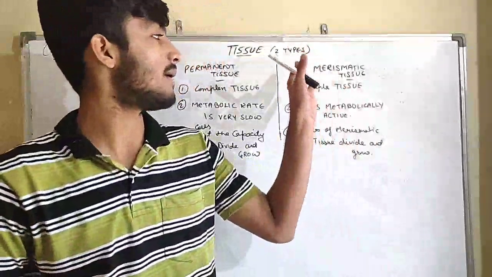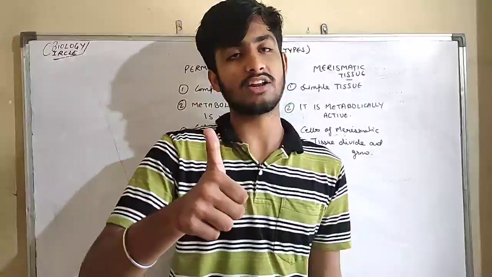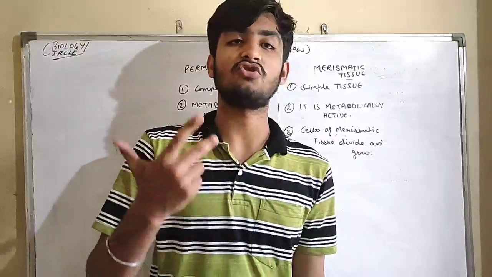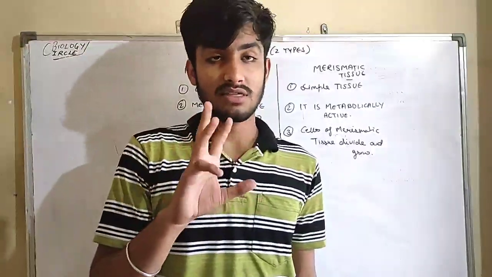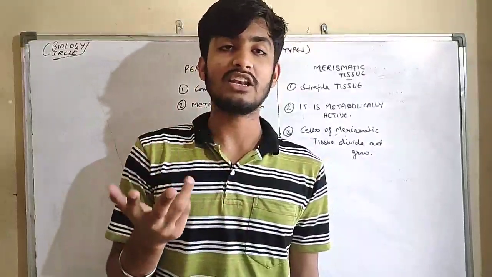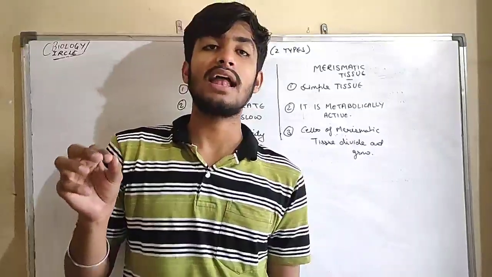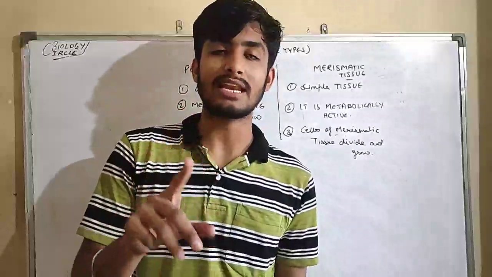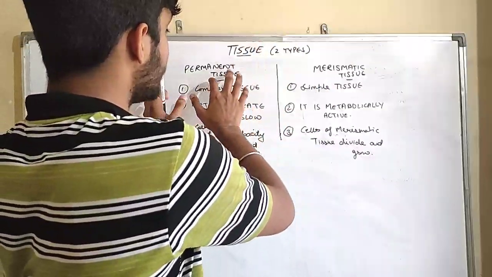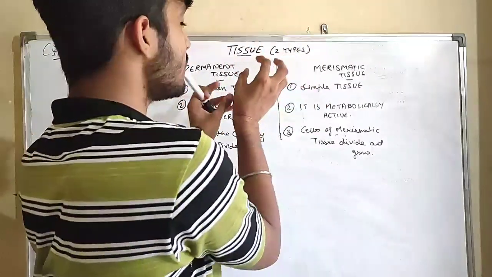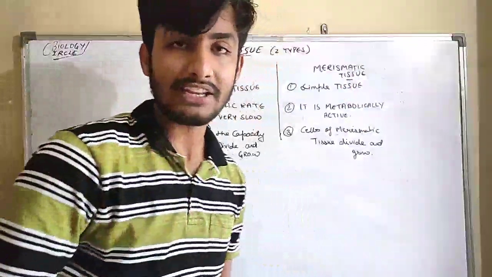Now let's come back to permanent tissue. Permanent tissue, guys, are of three types: protective, supportive and conducting permanent tissue. Protective permanent tissue are of two types: epidermis and cork. Conducting tissue are of two types: xylem and phloem. And supportive permanent tissue are of three types: parenchyma, collenchyma, sclerenchyma. And after that, we did the common difference between permanent tissue and meristematic tissue. So guys, here we completed the plant tissue.